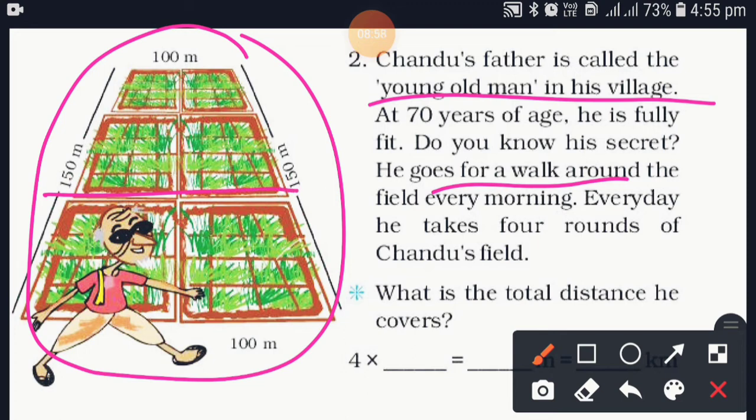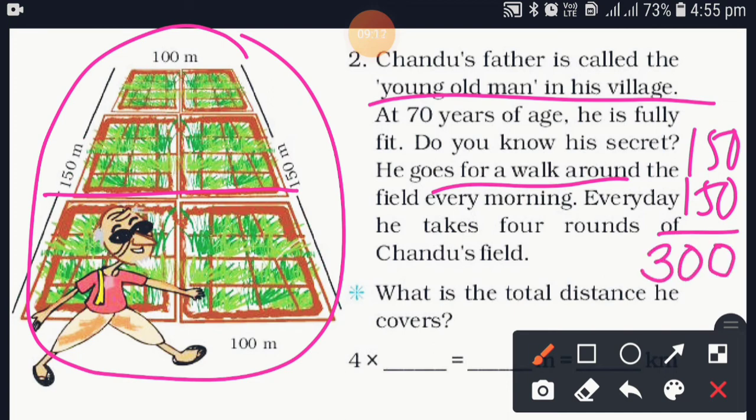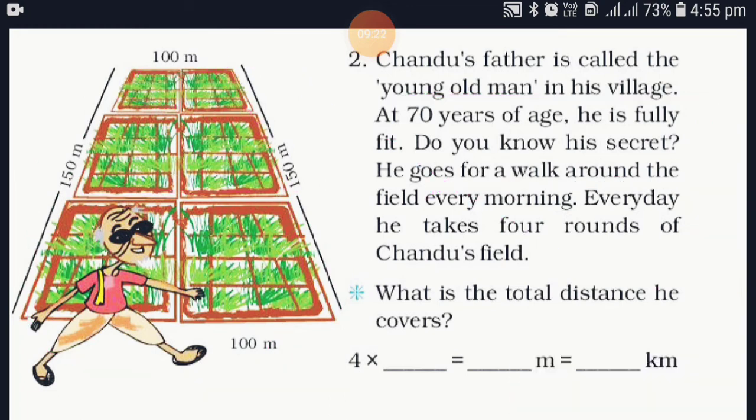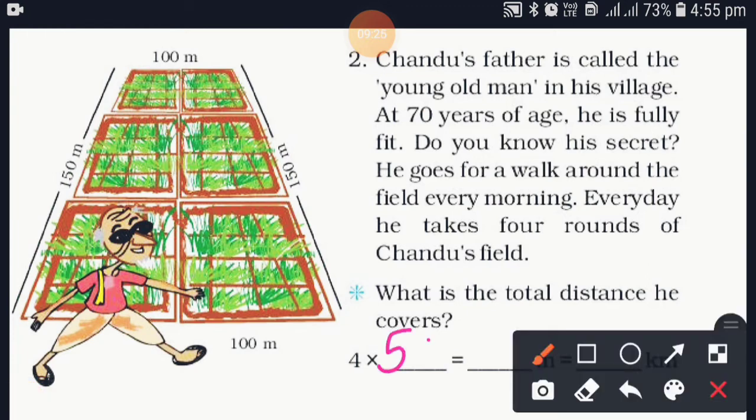150 plus 150. I told you previously also that you should calculate fast. 150 plus 150 will be 300, because 15 plus 15 is 30, and you have to add 0. And the next is 100, means 400, then 500. So what is the measurement of the field? It's 500.